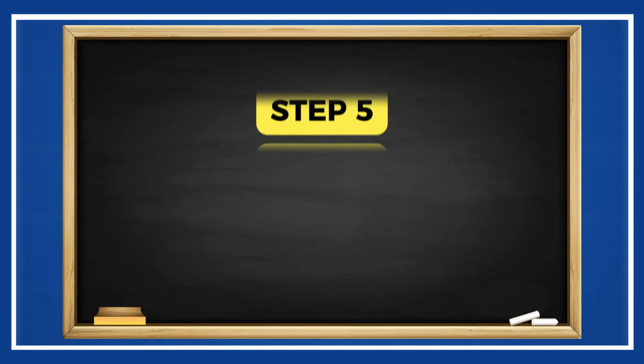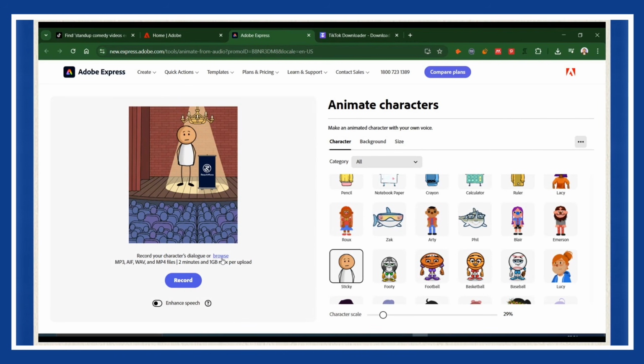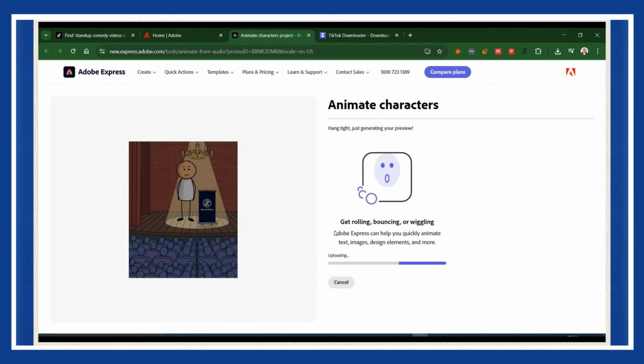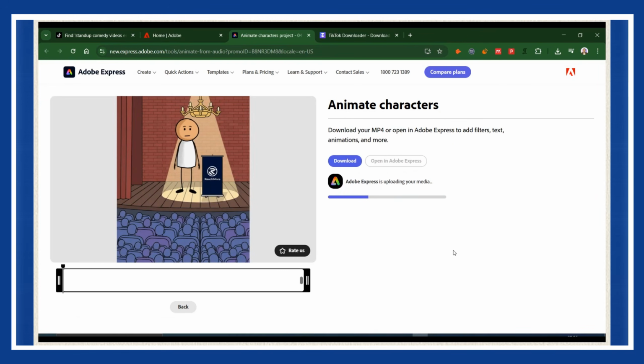Bringing your comedian to life. In Adobe Express, hit the Browse and upload your MP3. That's the stand-up voice we downloaded earlier. Give it a second, and then watch this. Your cartoon comedian comes to life. The sticky guy starts talking, perfectly synced with the audio. Once the animation looks smooth, click Download Video.